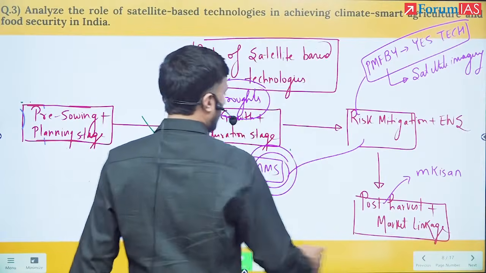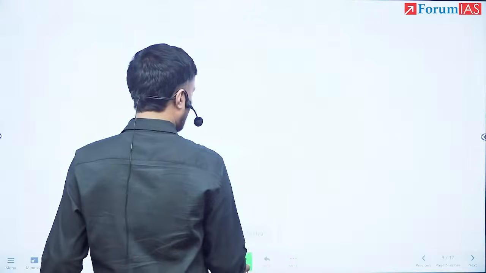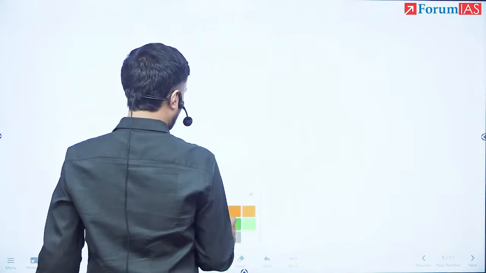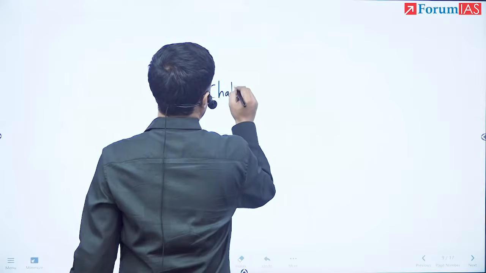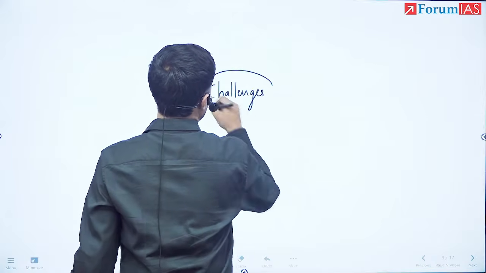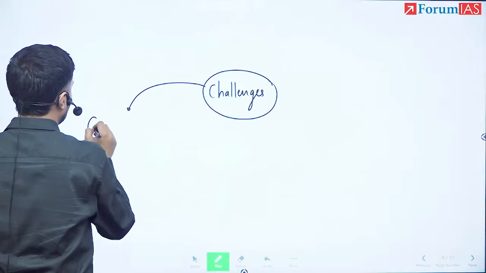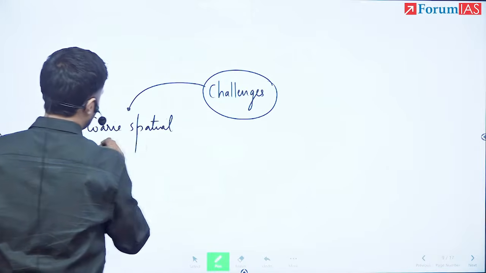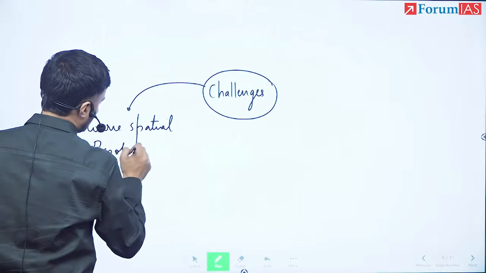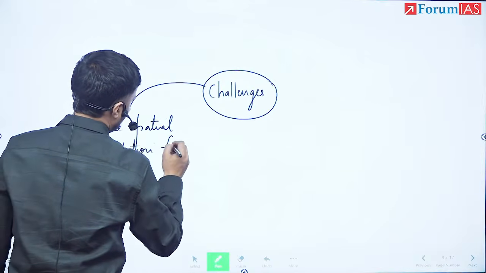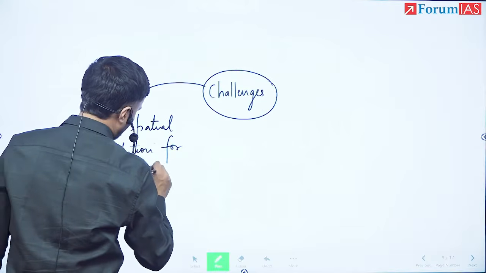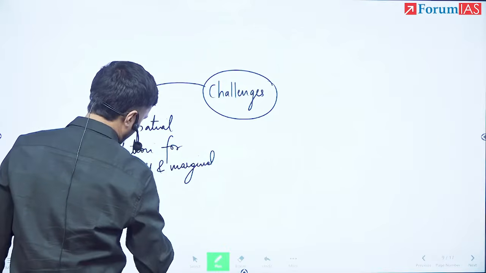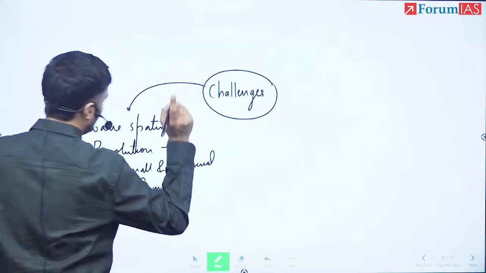Once we have talked about all these aspects, since the question said analyze, now we have to talk about what are the challenges in the satellite. So the first challenge here is coarse spatial resolution for small and marginal farmers. So here you see what exactly it means.